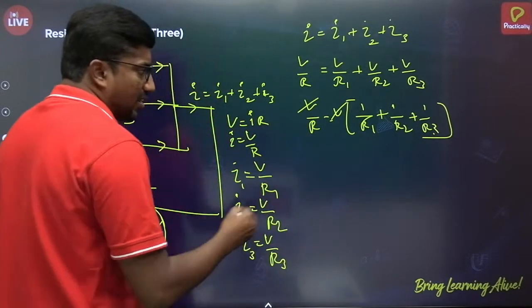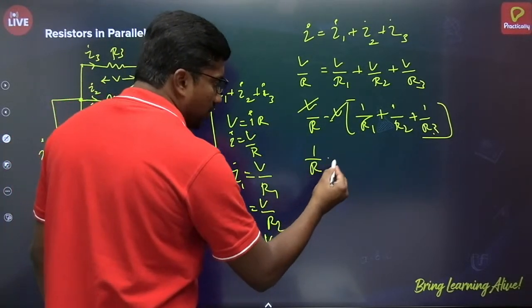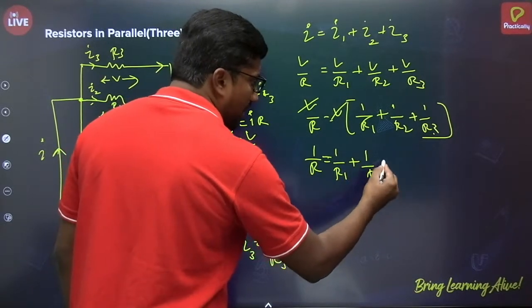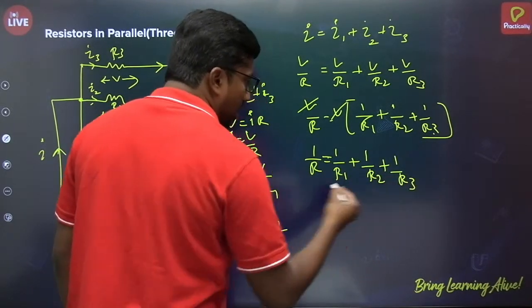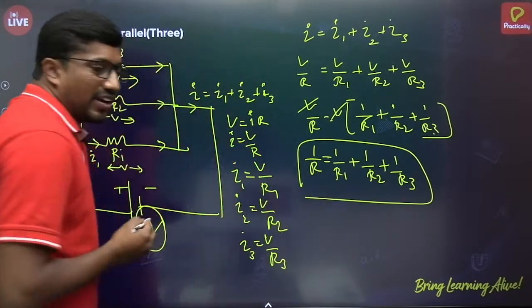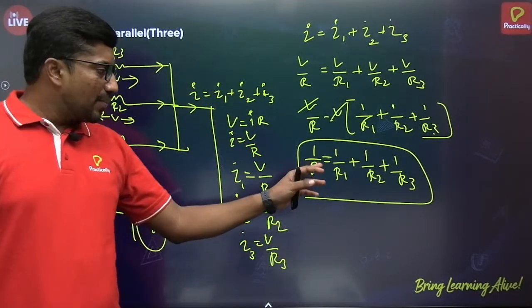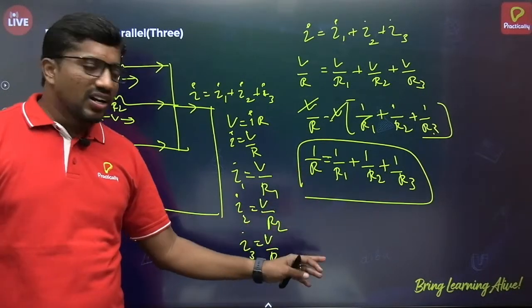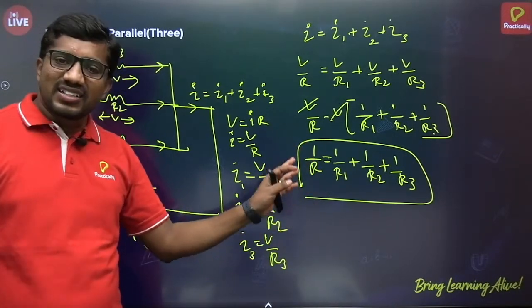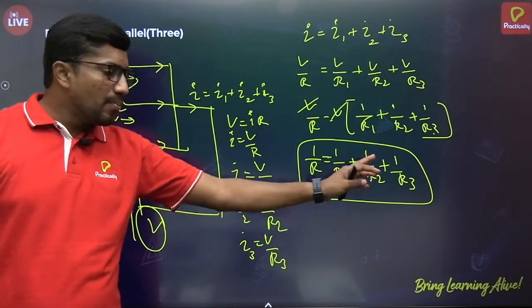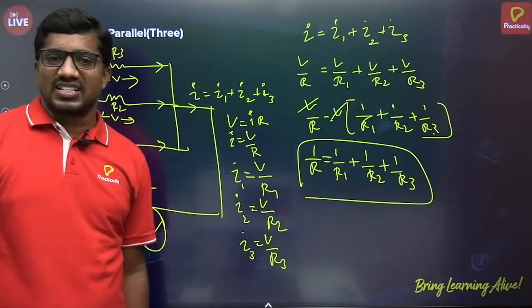V gets cancelled, then 1 by R is equal to 1 by R1 plus 1 by R2 plus 1 by R3. So the effective resistance when three resistors are connected in parallel can be written like this. In parallel, the reciprocal of the effective resistance is equal to the sum of the reciprocals of the individual resistances.